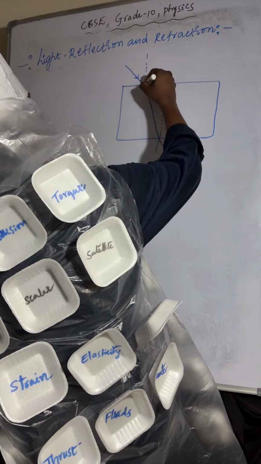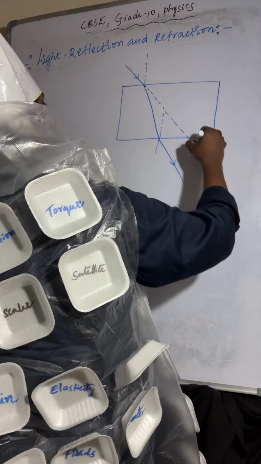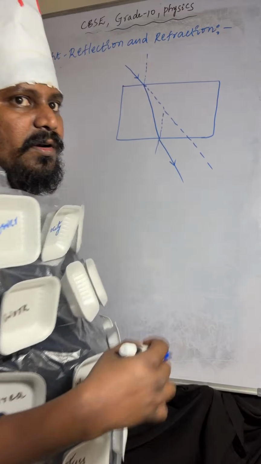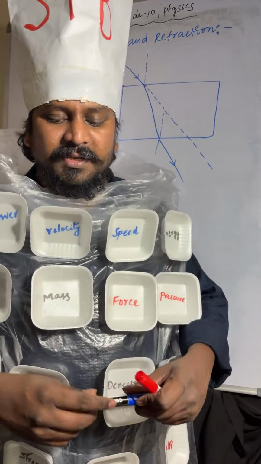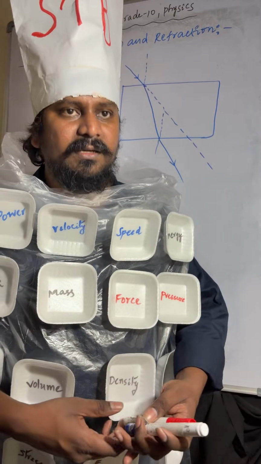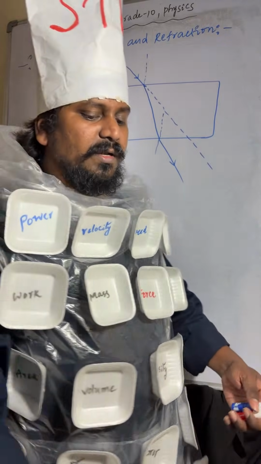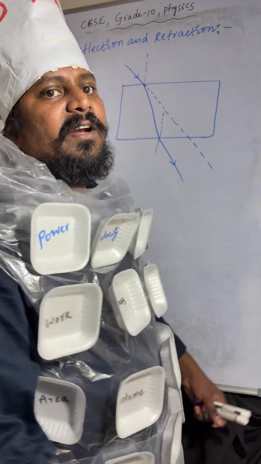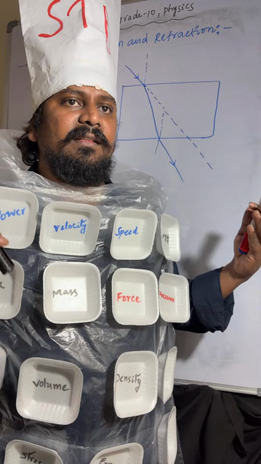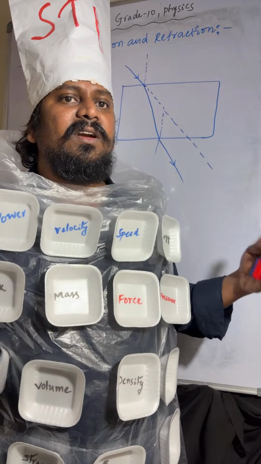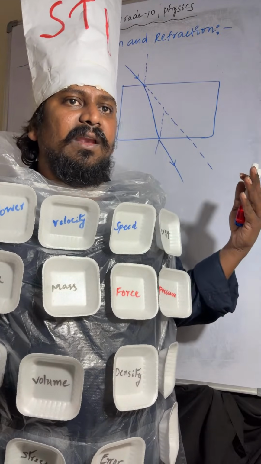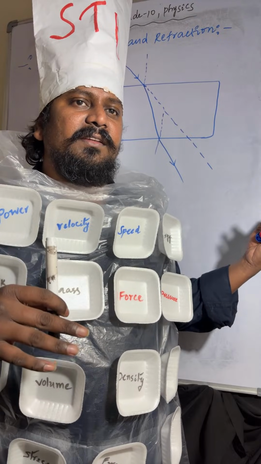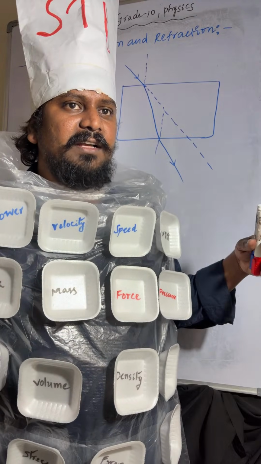This is the initial direction of the incident ray. Now you can see the angle between the incident ray and normal line is called angle of incidence. The angle between the refracted ray and normal line is called angle of refraction.